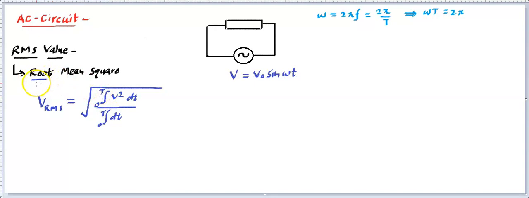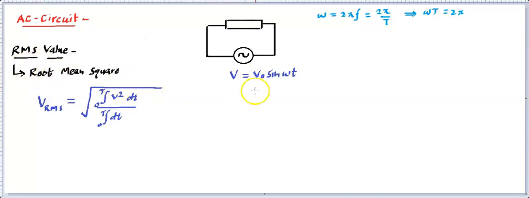So first we take the root, and then mean means average, and mean of what? Mean of the square. So the square root of the mean of the square. That's called V RMS. The instantaneous value will be given to you. You need to square it, integrate it over one time period, simplify it, and take the square root, and that becomes V RMS. In examinations, many times they will give you a relation or formula of the voltage source or the current source, or they may give you a graph. Out of that, you might be asked what the RMS value is.